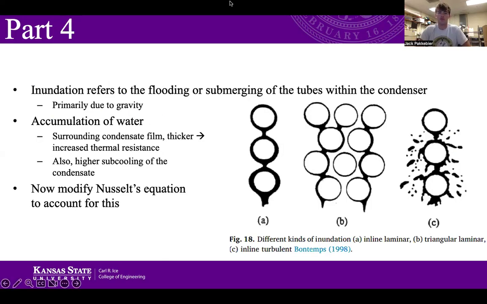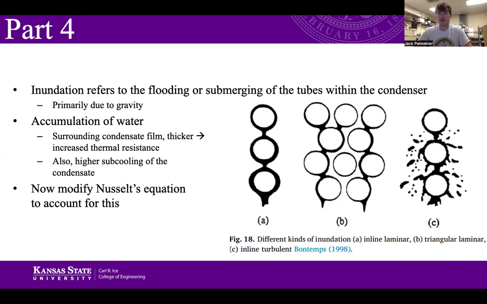So then for part 4, we're supposed to look at inundation. Inundation refers to the flooding or submerging of the tubes within the condenser. This is primarily due to gravitational effects. So with inundation, there will be the accumulation of condensate within the condenser. Again, inundation is going to happen when there's more than one tube as well. As you can see, there's more than one tube in this figure. So condensate accumulates, and this will increase the surrounding condensate film.